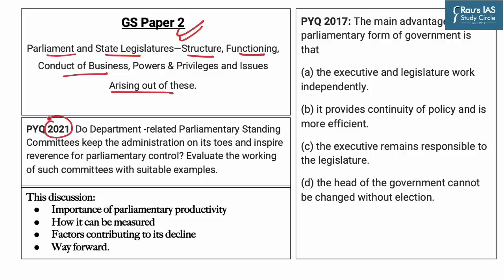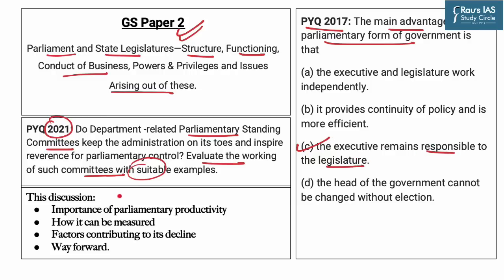UPSC in Mains 2021 asked a question related to parliamentary standing committees and asked us to evaluate the working of such committees with suitable examples. Whereas in the year 2017, in UPSC prelims, a question appeared that asked us to state an advantage of the parliamentary form of government. It means that the executive remains responsible to the legislature.